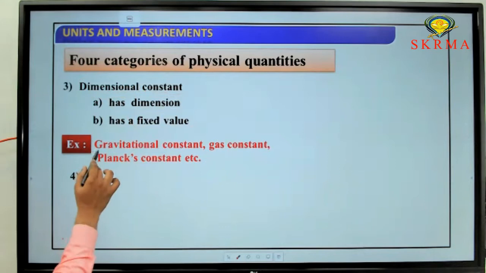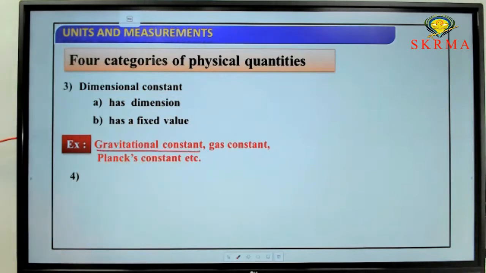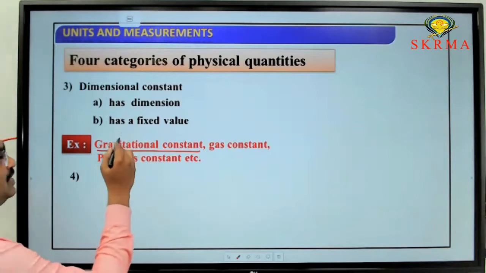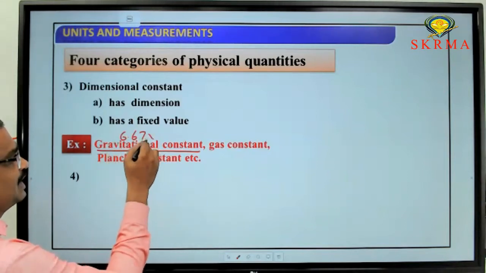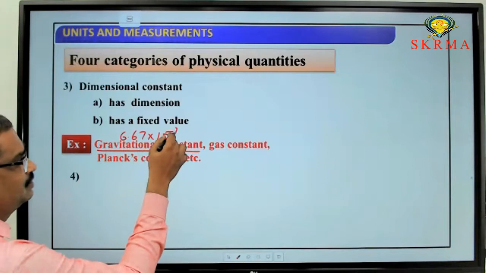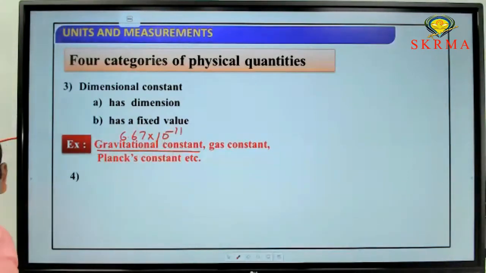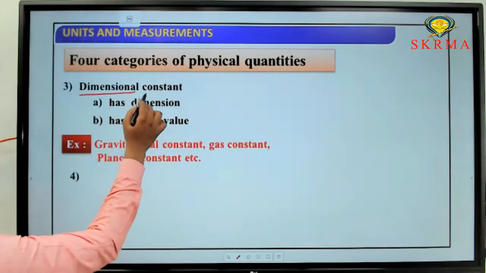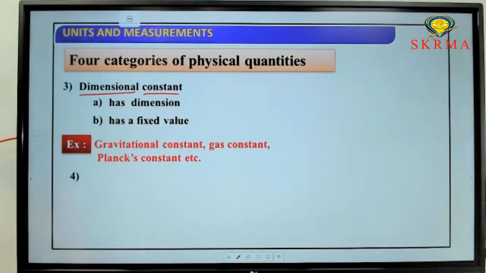Examples are the gravitational constant, which has a dimensional formula and a fixed value. How much is the value? 6.67 into 10 power minus 11. Next, the gas constant and Planck's constant are also like that. They have a dimensional formula and their value is constant.